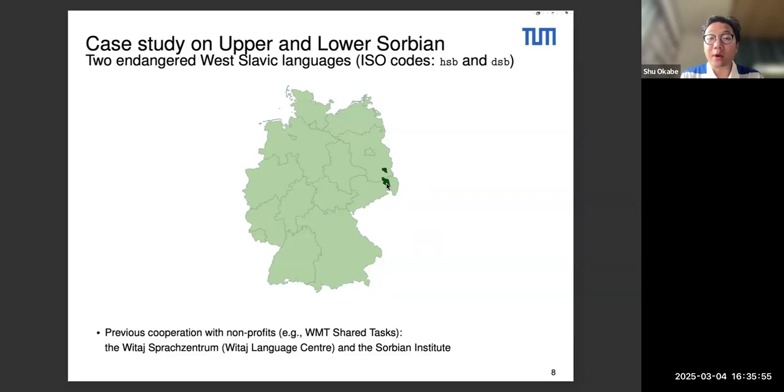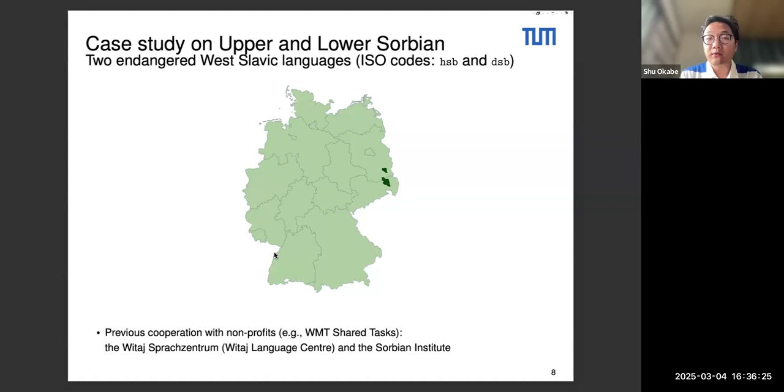So there are two West Slavic languages, which means that they're a bit further, they're from another language branch than German, which is from the Germanic language family. And as you can imagine, there are needs for this kind of language pair, German paired with one of the Sorbian languages, because there are two endangered languages, and there are some needs for these translations or language pairs.